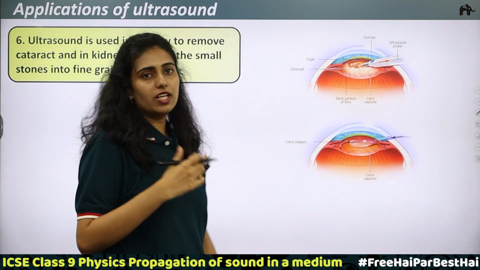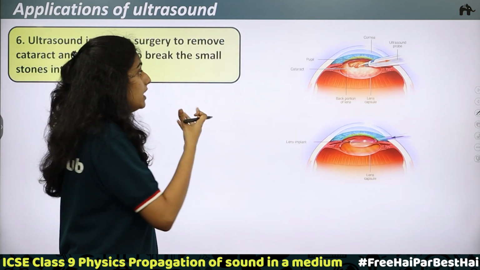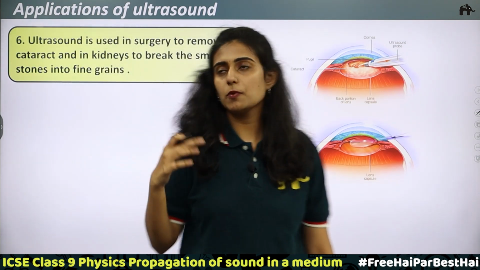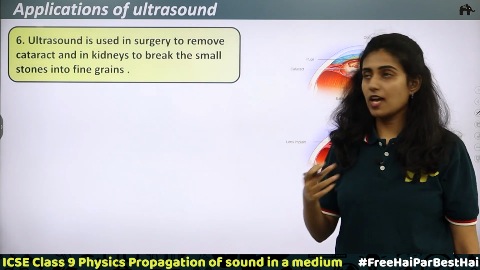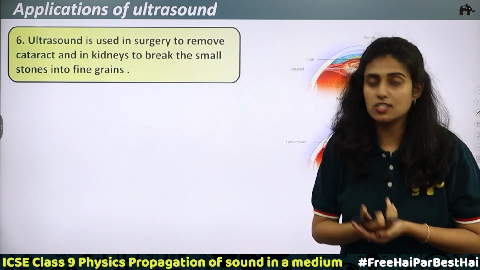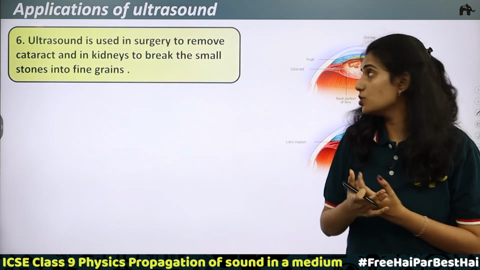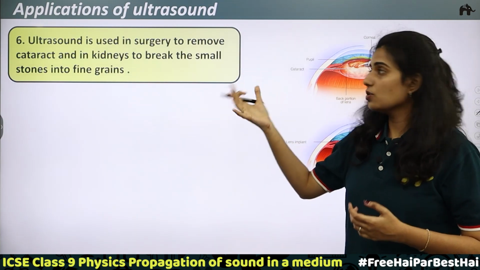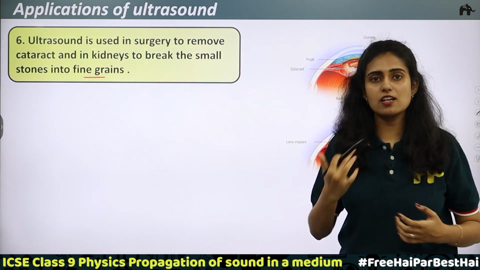Then the second thing where ultrasonic sound waves are used is in the treatment to break stones. Kidney stones can be broken down into fine grains using ultrasonic sound waves, because they are of high frequency, vibrations are caused, and the energy of these ultrasonic waves is very high. They will be able to break the small stones down into fine grains. For this purpose also we are using ultrasonic sound waves.